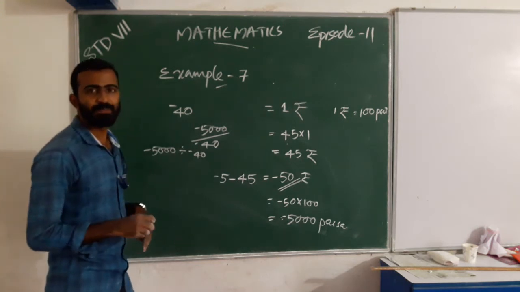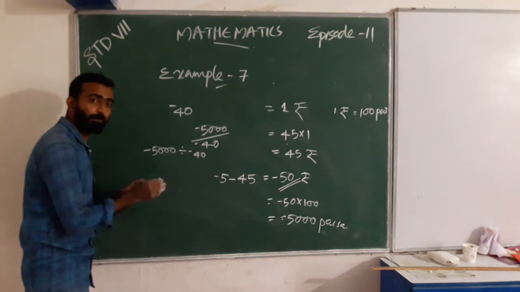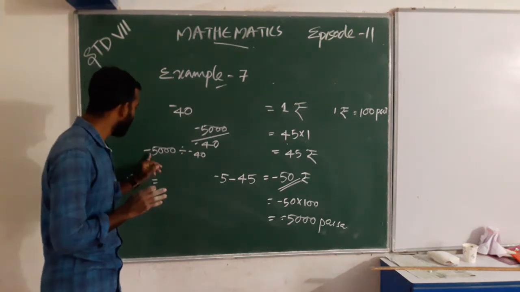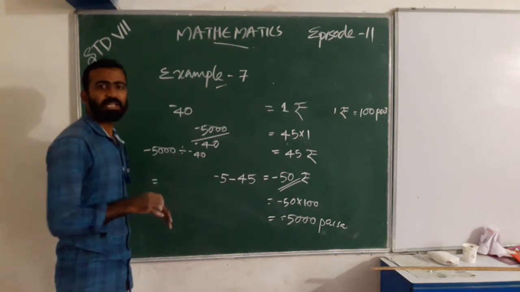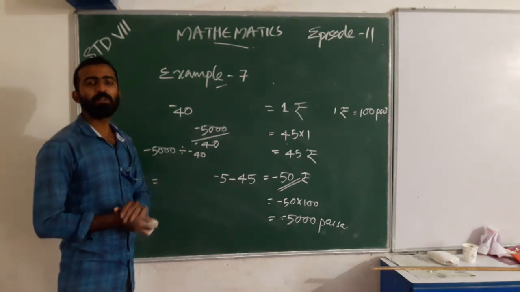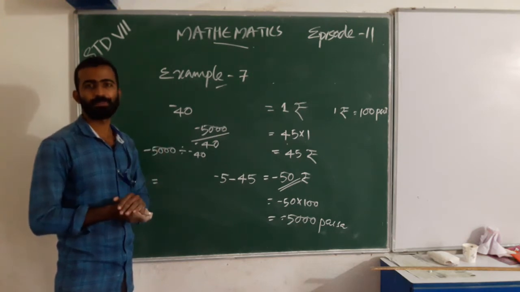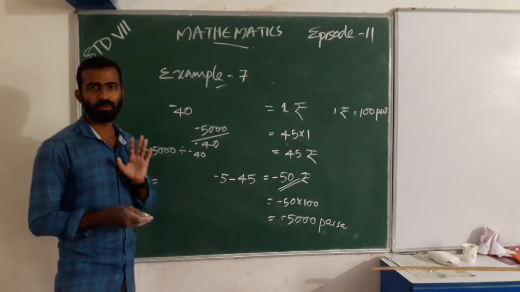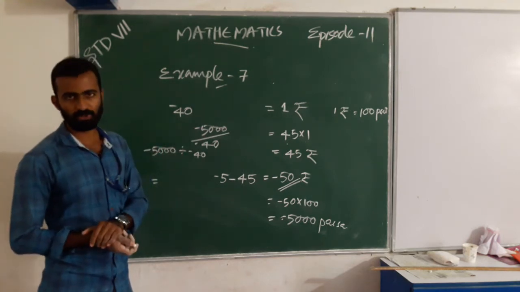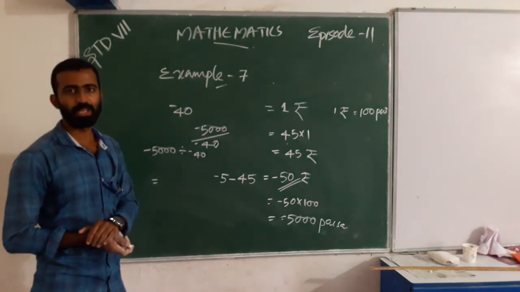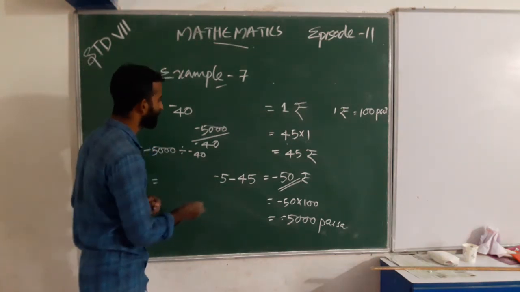What do we get as the answer? We must get a positive integer, because here 5000 is a negative integer and 40 is also a negative integer. When we divide two negative integers, we get a positive integer. So, what is the answer?